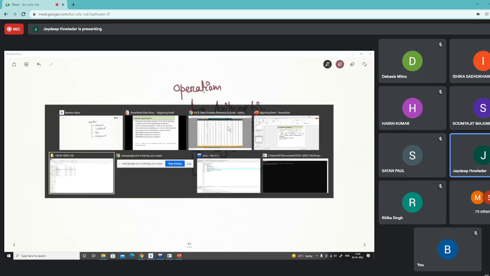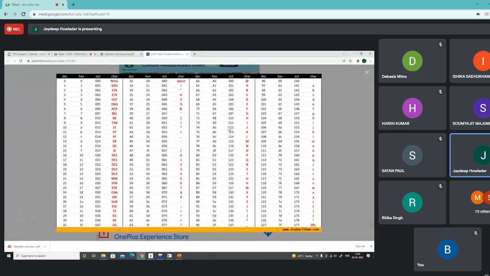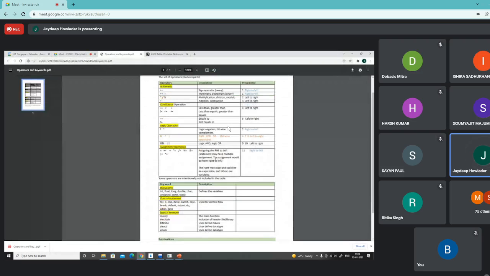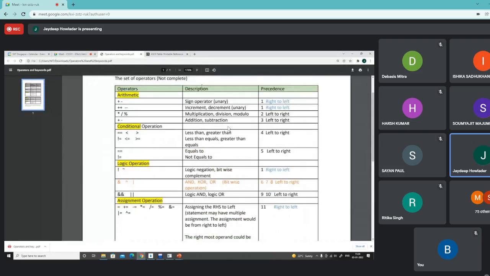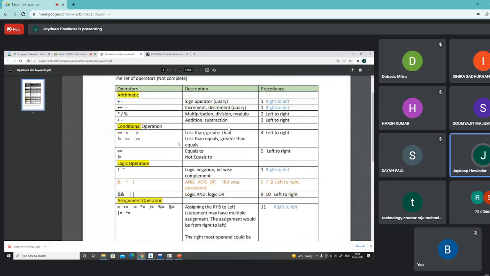Is that visible? Okay. So now at the left hand side of this chart, we'll find what the operations are.